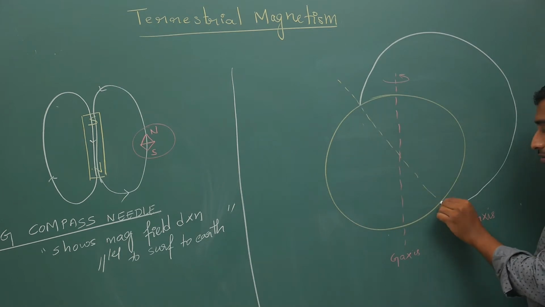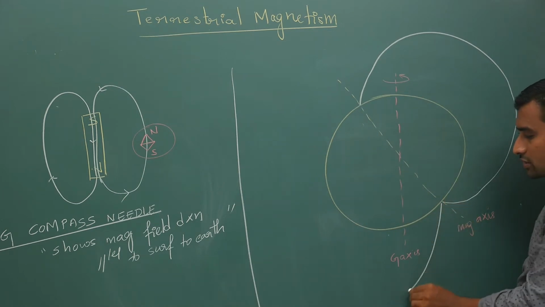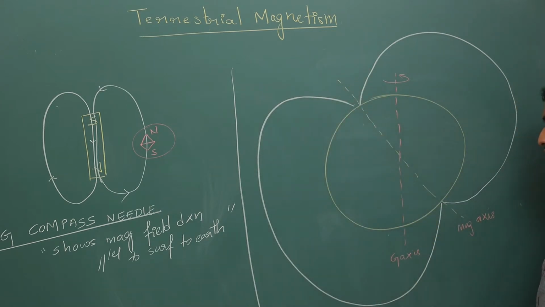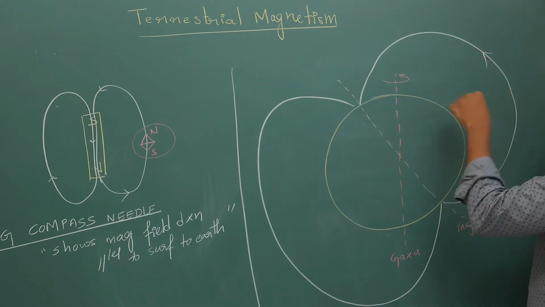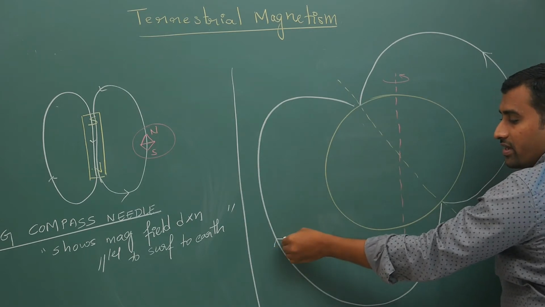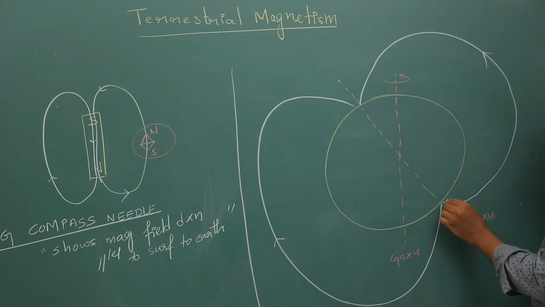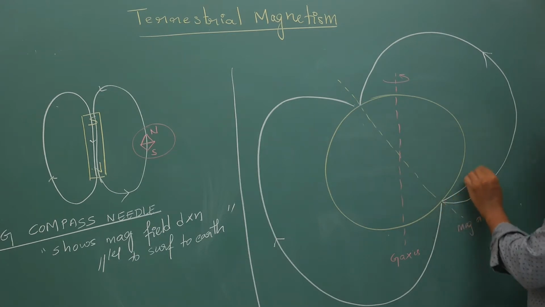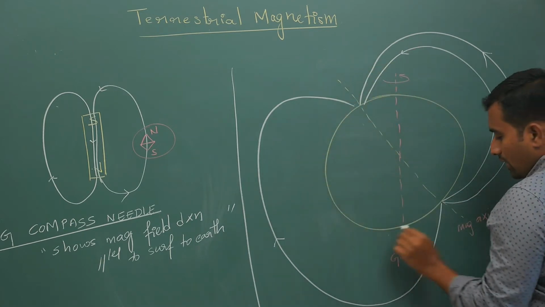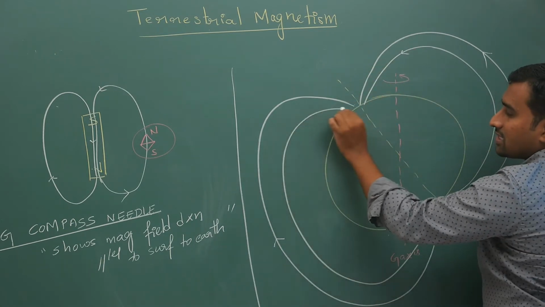Your magnetic compass needle is showing its magnetic field lines like this. Now if you look at the direction of Earth's magnetic field, if I keep the arrows, the arrows direction is like this.